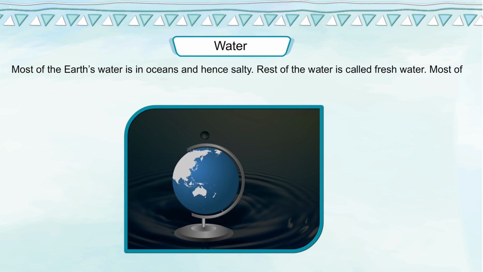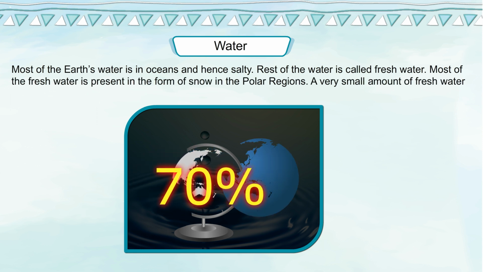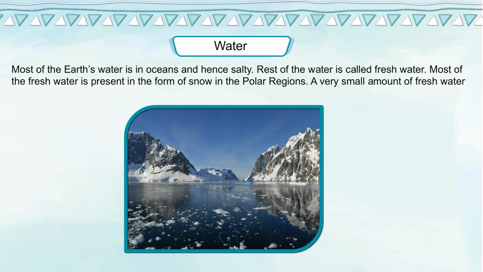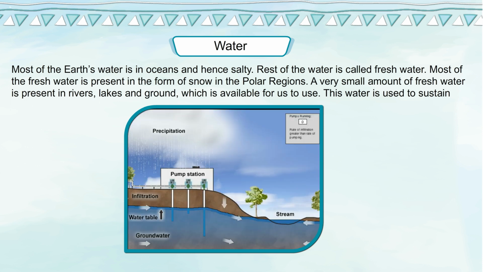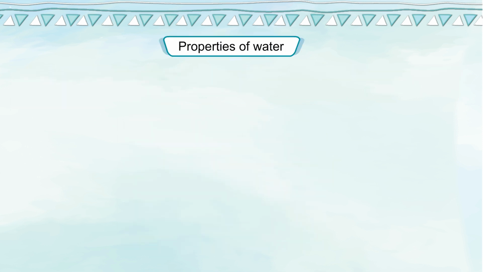Rest of the water is called fresh water. Most of the fresh water is present in the form of snow in the polar regions. A very small amount of fresh water is present in rivers, lakes and ground, which is available for us to use. This water is used to sustain plant and animal life.